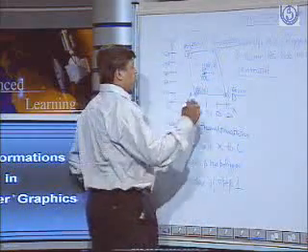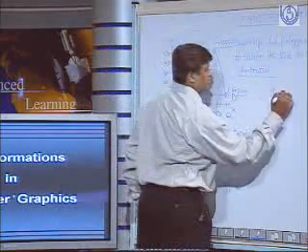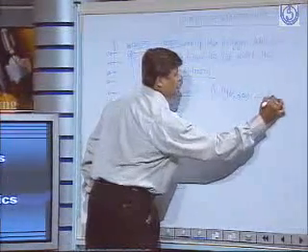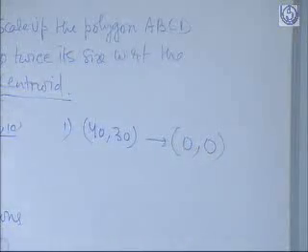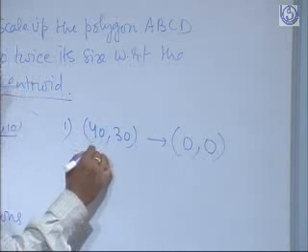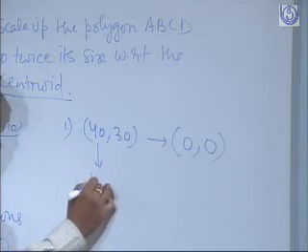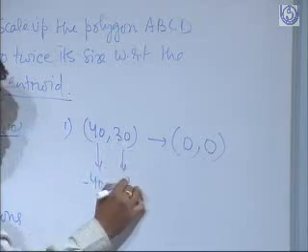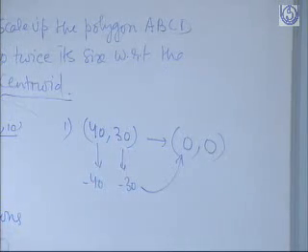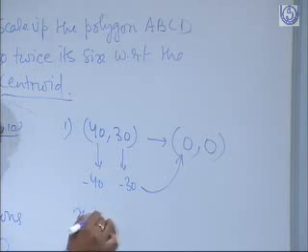So the first part of the application will occur in this way. We are supposed to translate 40, 30 to the origin, that is 0, 0. So what should be the transformation? If I subtract 40 from 40 and subtract 30 from 30, then only can I reach the origin.